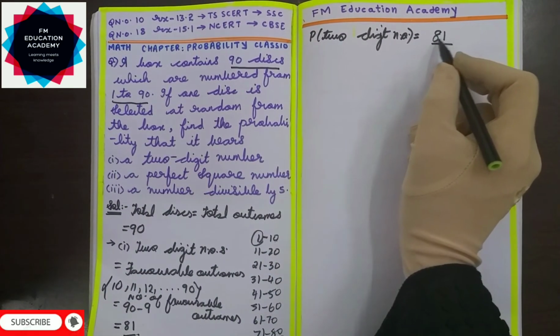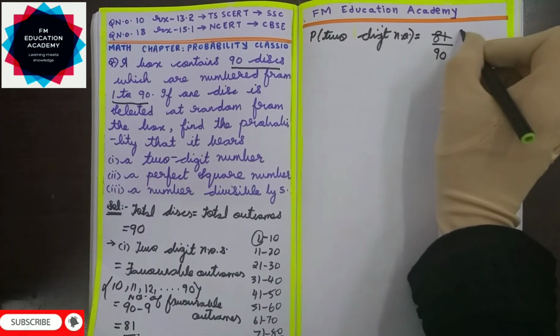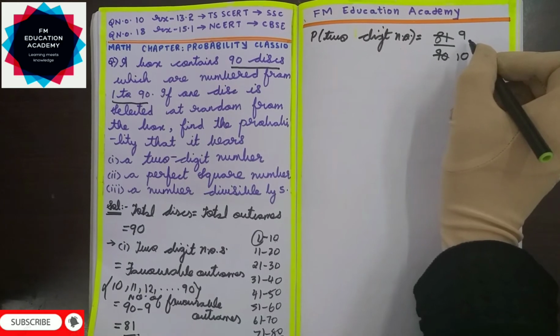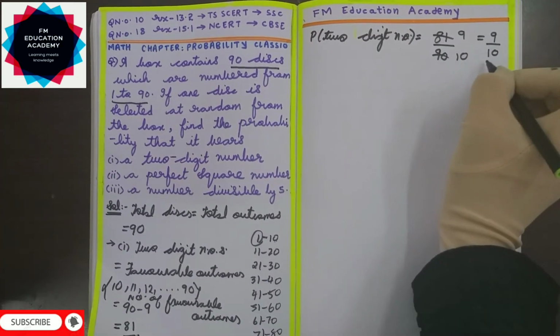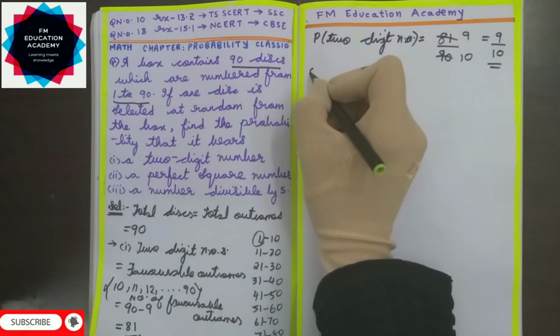So number of favorable outcomes is 81, by total outcomes is 90. So 81 by 90 is my answer. 9 9s are 81, 9 10s are 90. So my answer is 9 by 10. So the probability to get a 2-digit number is 9 by 10. Now let us move to the second bit.